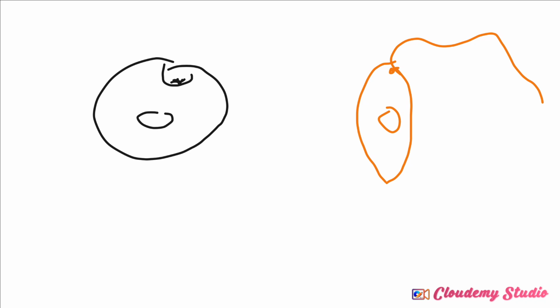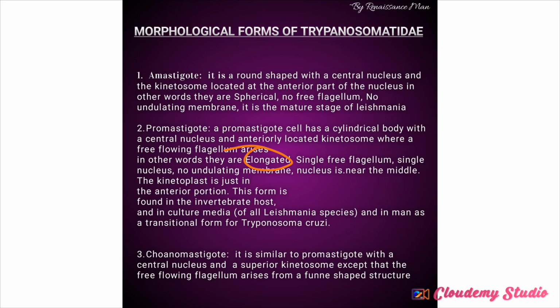So they have no undulating membrane. If you can check, okay, they have no undulating membrane. Now, the third one, which is the choanomastigotes. The choanomastigotes is similar to promastigotes.